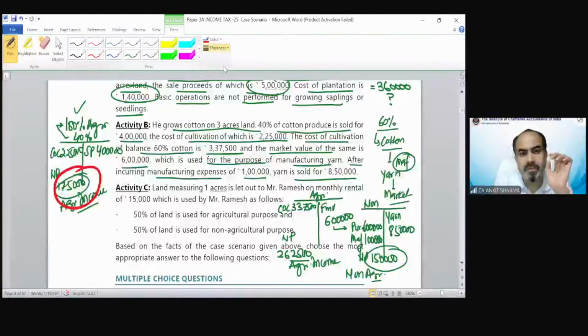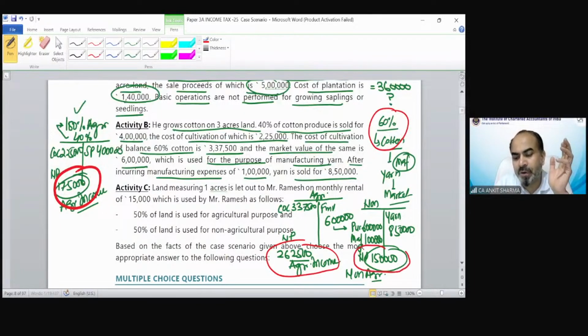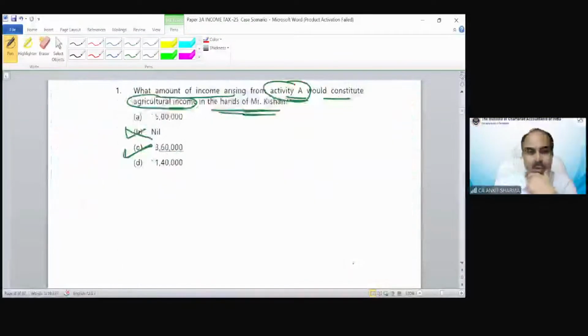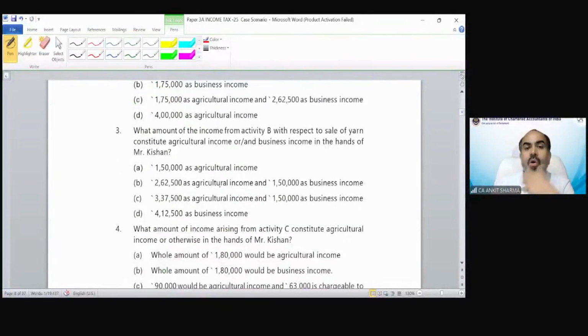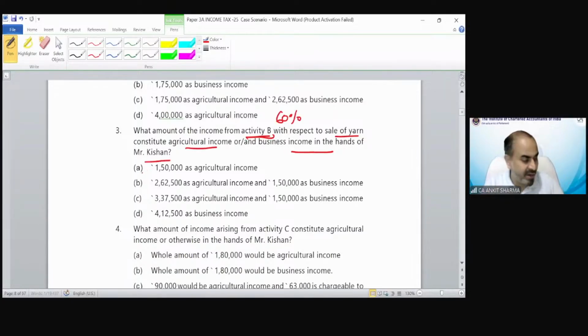Out of this 60% part, the agricultural income would be considered 2,62,500 and the non-agricultural income would constitute 1,50,000 rupees. Now we will see the question. Number 3, what amount of income from activity B, that means that 60% part, in respect of sale of yarn constitute agricultural and business income in the hands of Mr. Kishan? So you can see the correct answer would be 2,62,000 would be your agricultural income and 150 as your business income.